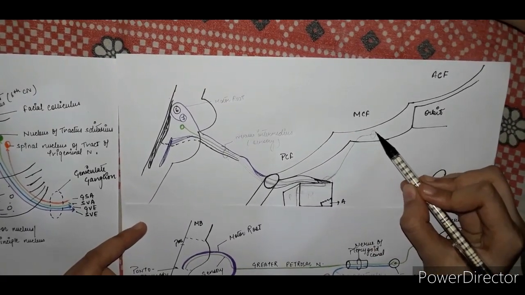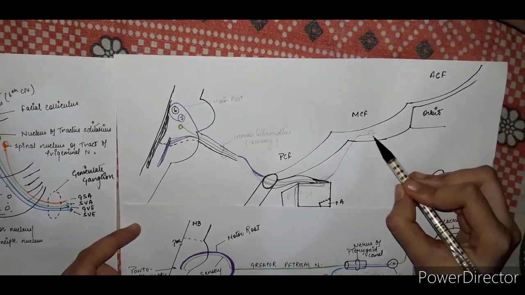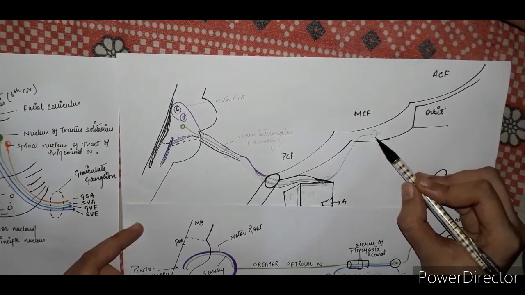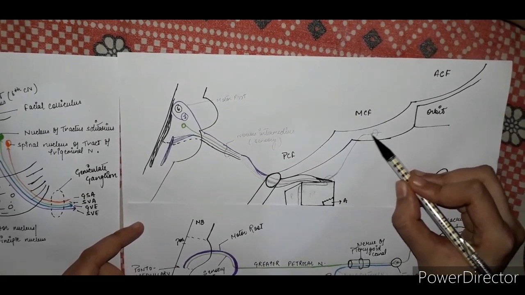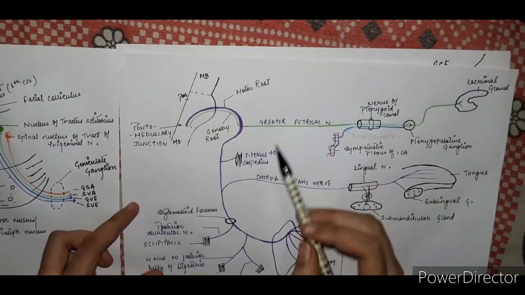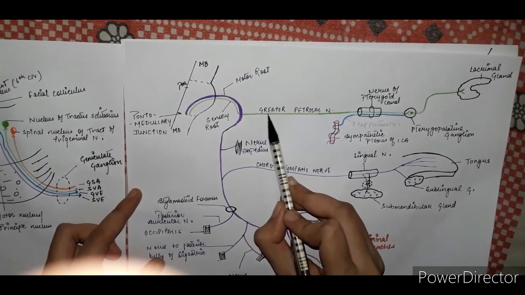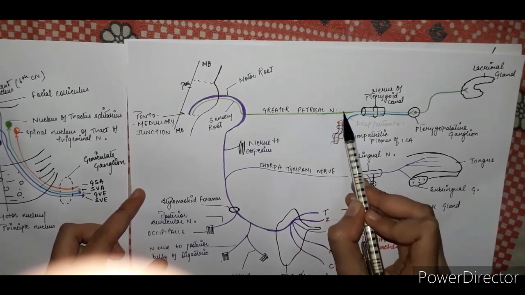And you all know in the middle cranial fossa there is a hiatus of the greater petrosal nerve. Through this hiatus, the sensory root enters, and as the sensory root enters, it is known as the greater petrosal nerve.